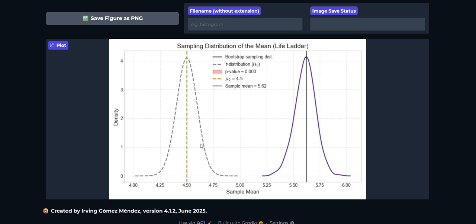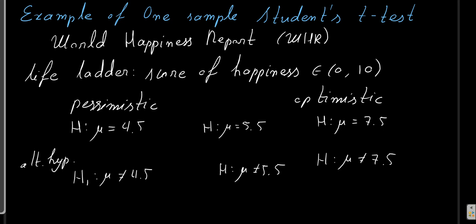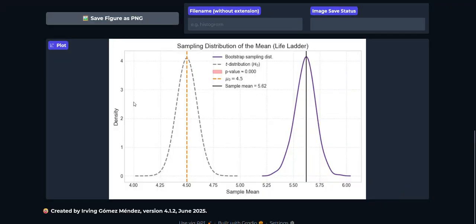You can see that it's pretty unlikely in this case, which is summarized over here in the p-value. We might report the p-value, which in this case is 0, which means that this hypothesis is not possible at all.